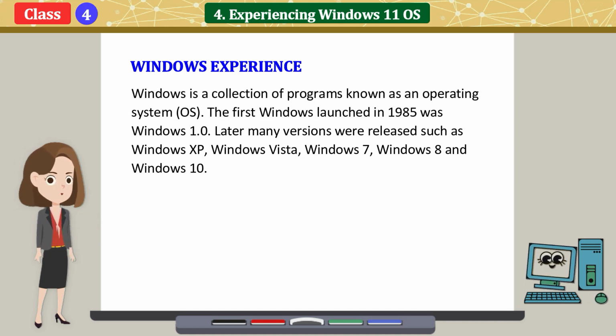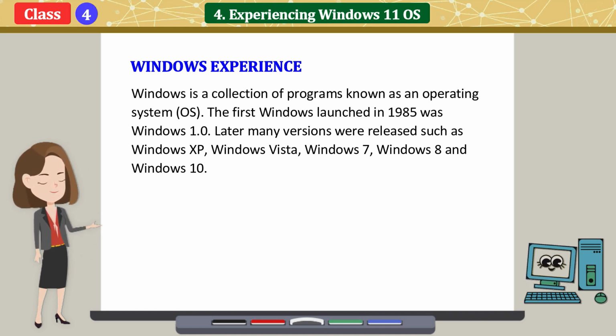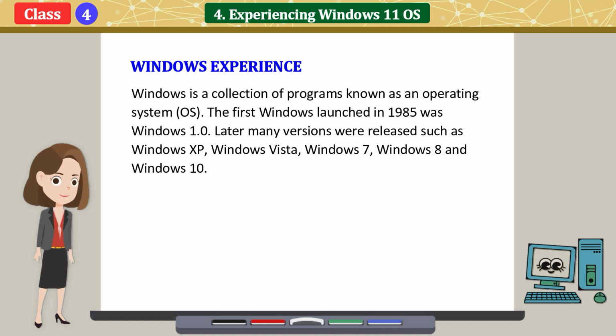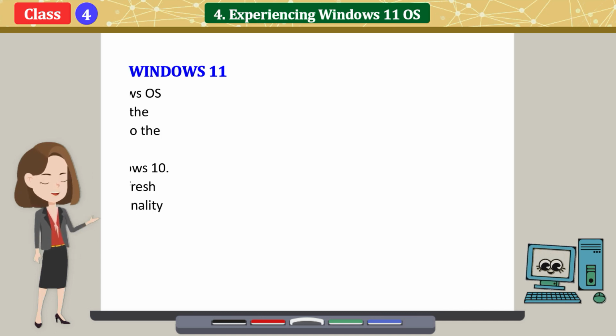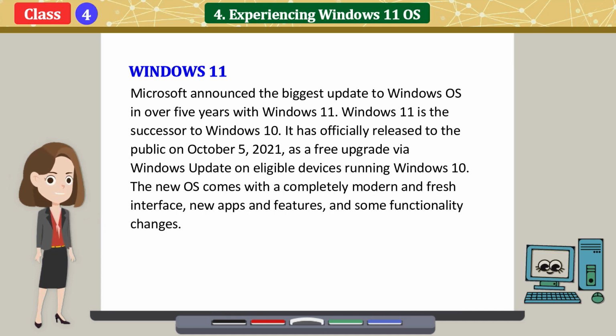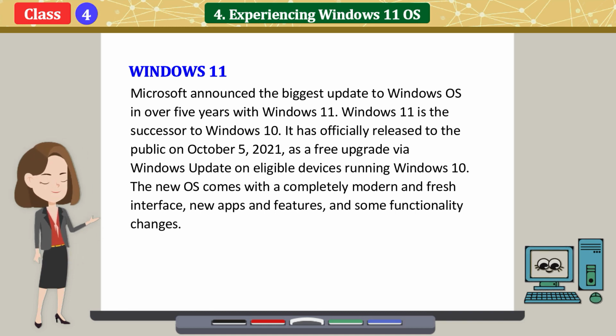Windows is a collection of programs known as an operating system. The first Windows launched in 1985 was Windows 1.0. Later many versions were released such as Windows XP, Windows Vista, Windows 7, Windows 8, and Windows 10. Windows 11. Microsoft announced the biggest update to Windows OS in over 5 years with Windows 11.